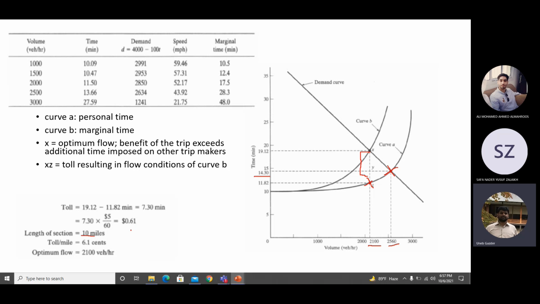No, sorry, you are dividing by 10. This is the total toll for the whole highway, $0.61. Divided by 10 miles, it will give you 6.1 cents per mile, because this is in dollars and this is in cents, so dollars into cents is multiplied by 100.